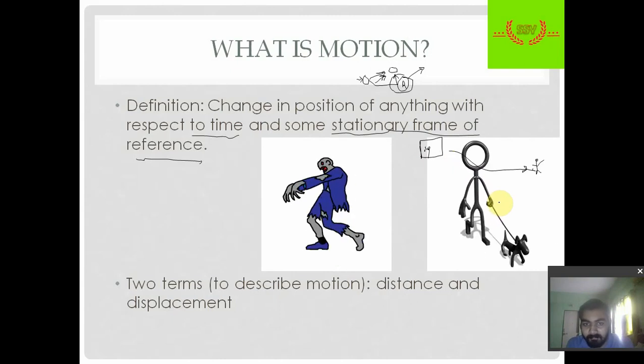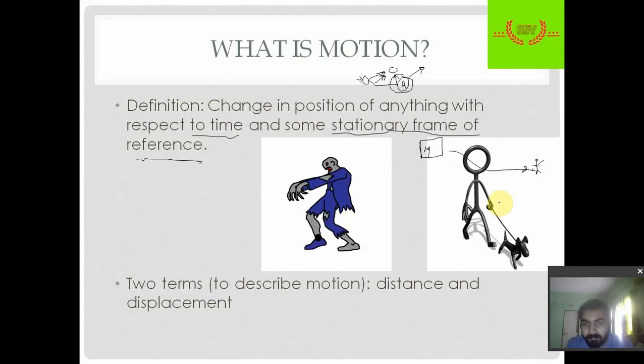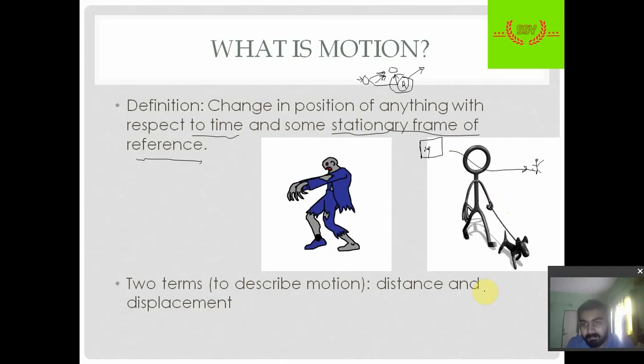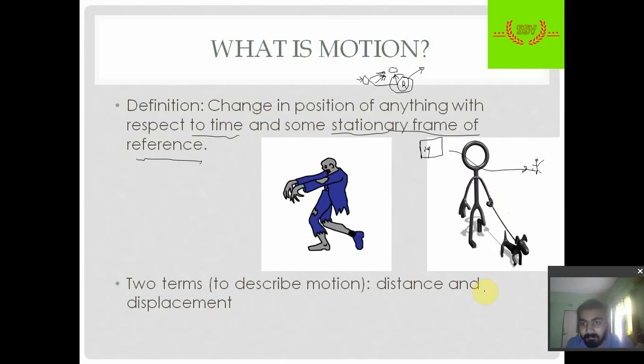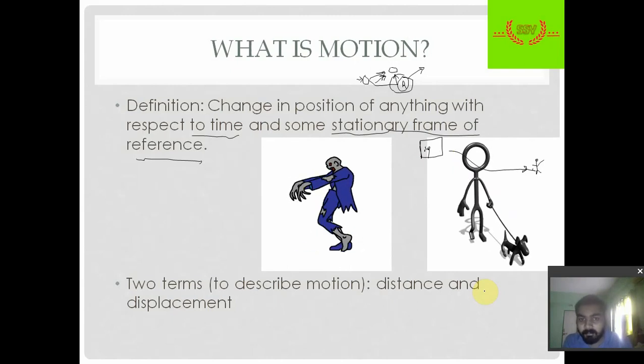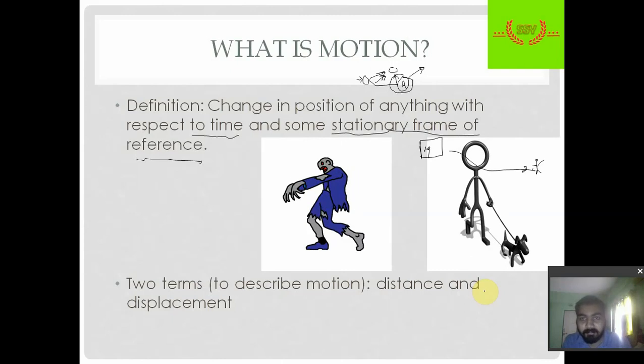This zombie moving towards you is also doing some motion. Everything in this universe is in motion: the earth moves around the sun, the sun moves around the galaxy, and galaxies move around some other black hole or something. So everyone is in motion, and motion is very important.